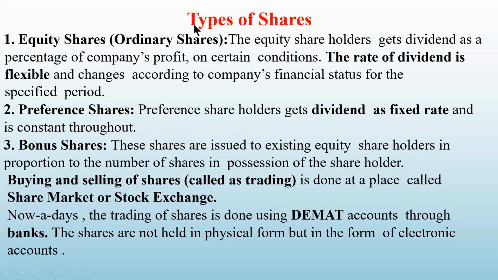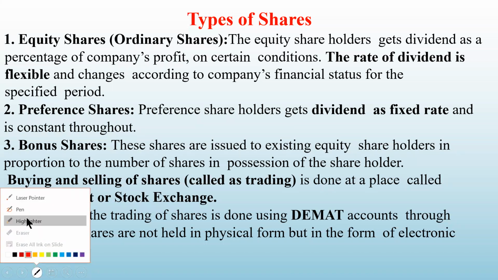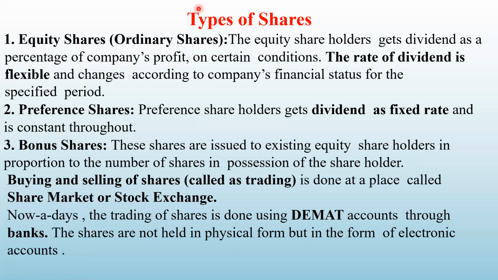Now, types of shares. The first one is equity shares, which are also called ordinary shares. What are equity shares? Equity shareholders get the dividend as a percentage of the company's profit on certain conditions. The rate of dividend is flexible and changes according to the company's financial status for that particular period.